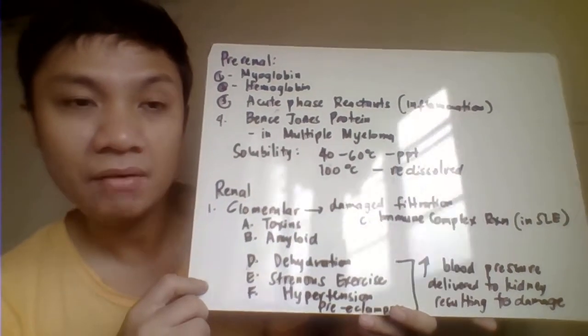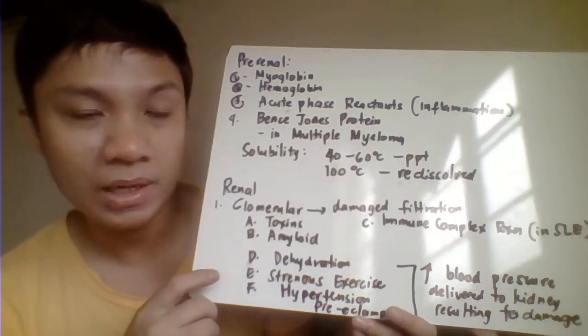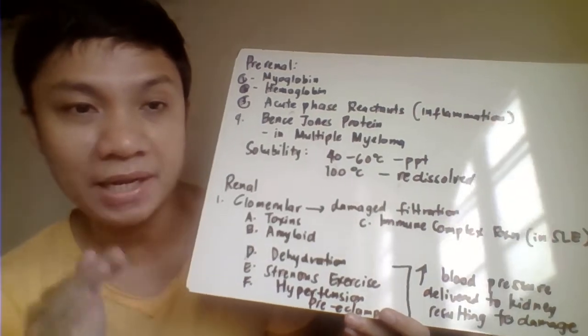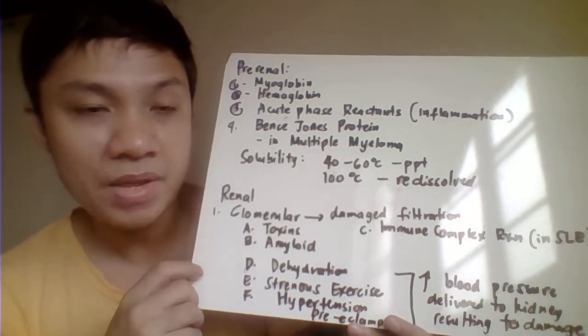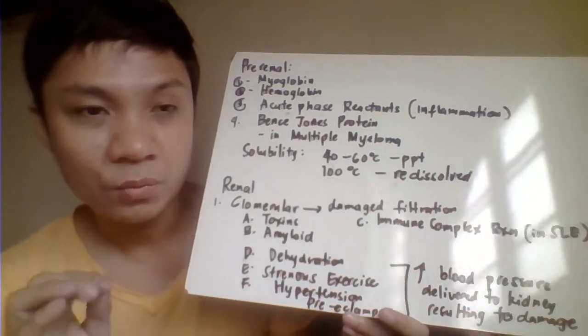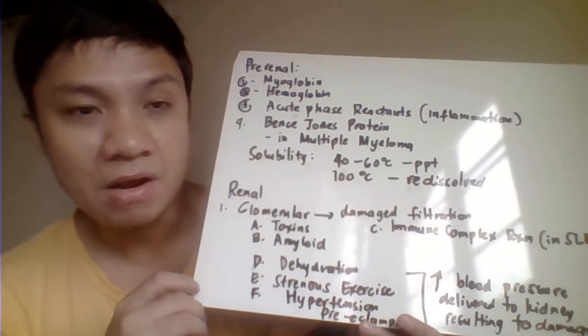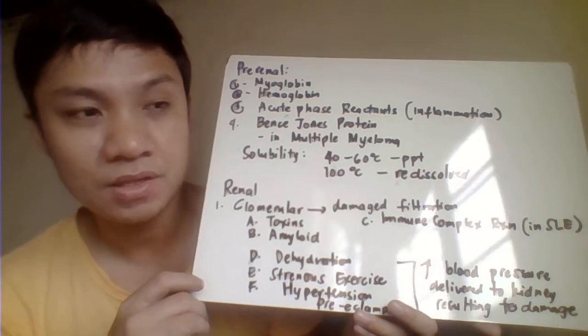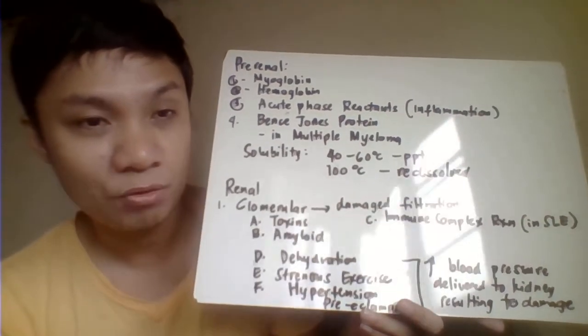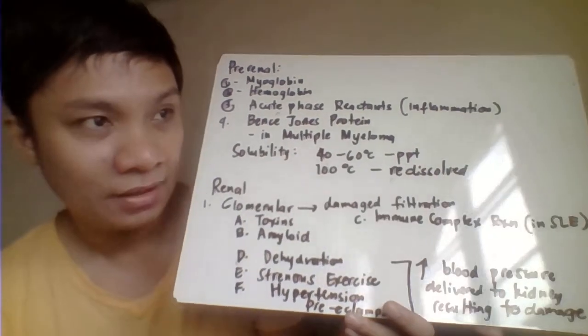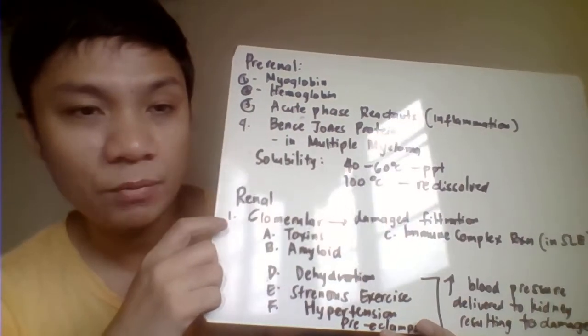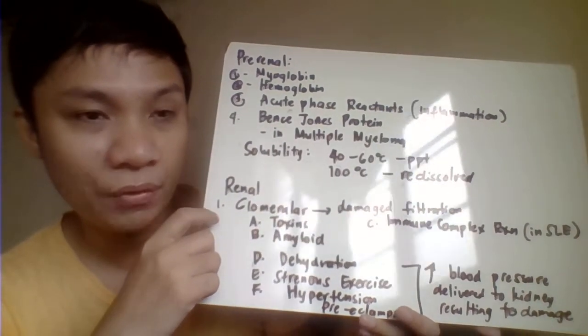The next one is renal proteinuria. We classify this as a problem in the kidney itself. It might be a problem in your glomerulus, which is the site of filtration, and also a problem with your tubules, which are responsible for reabsorption. First, we have glomerular proteinuria.